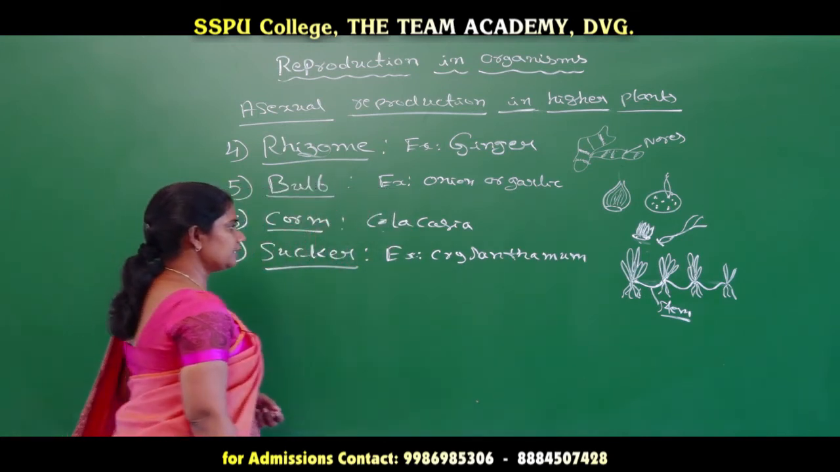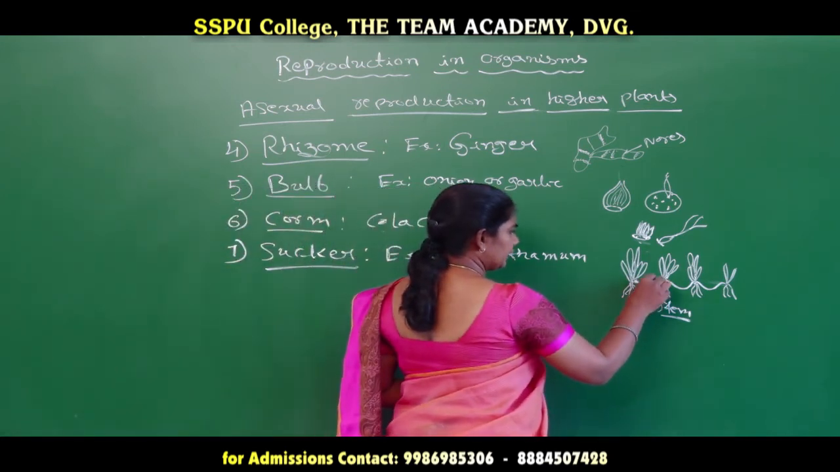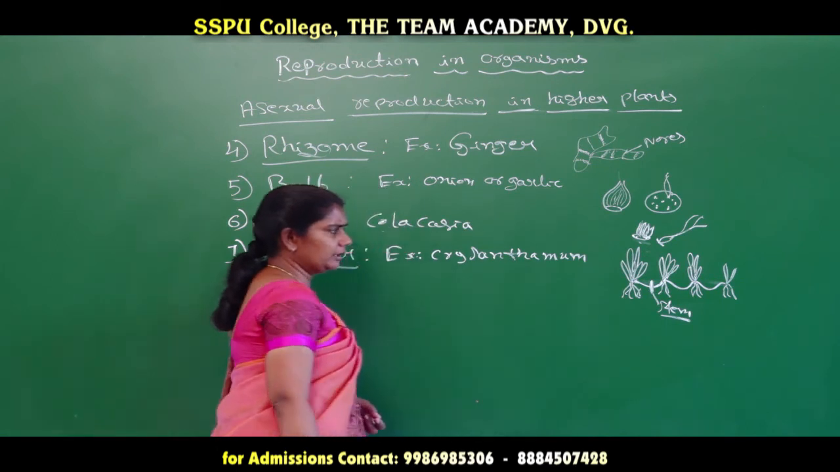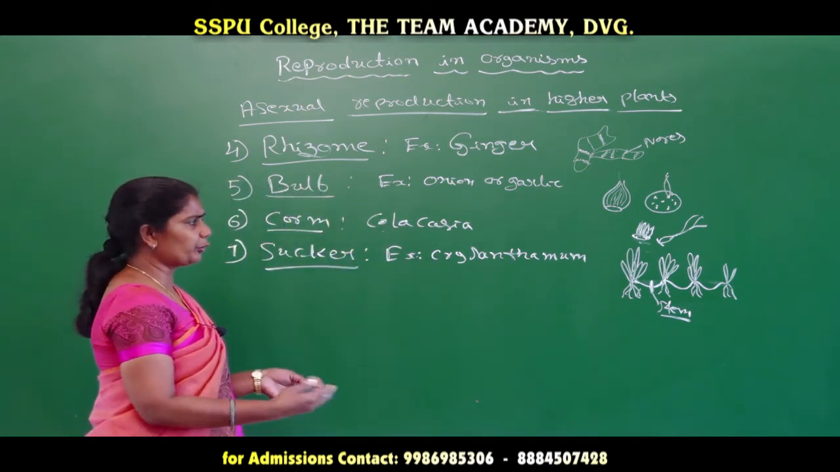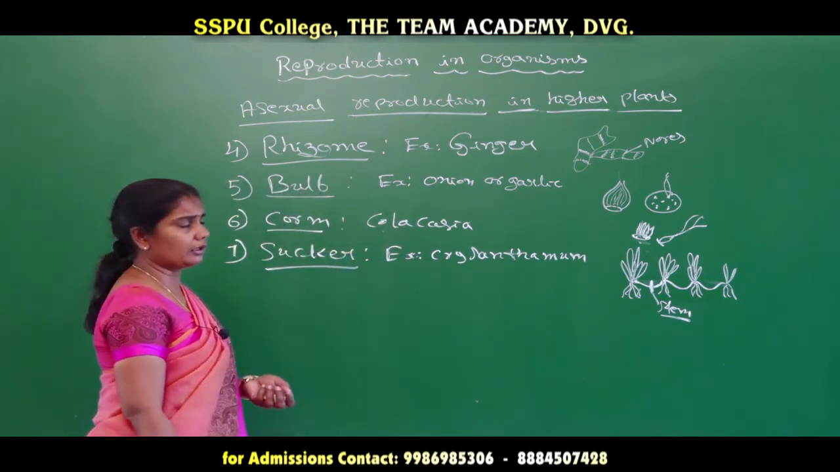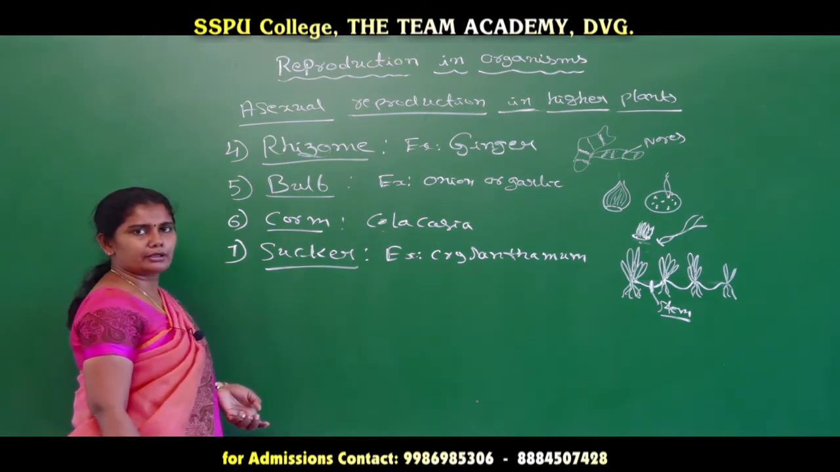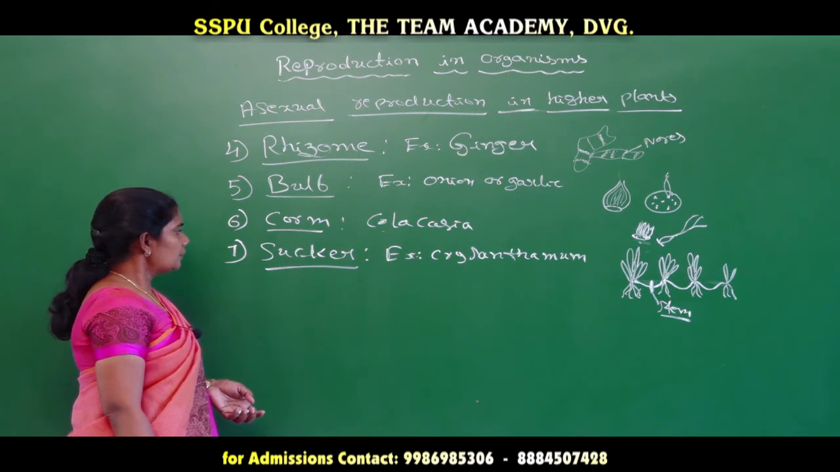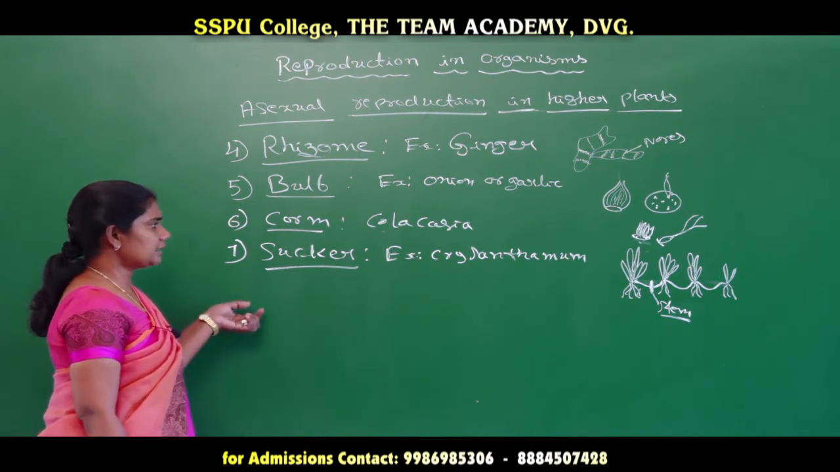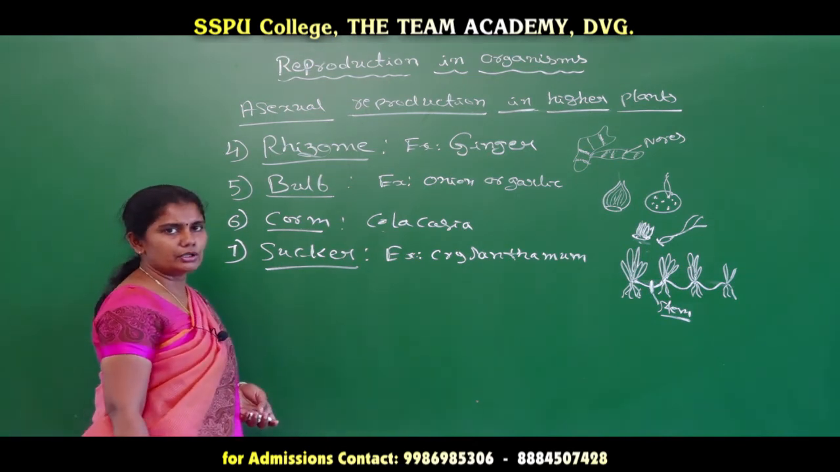If we cut this particularly in the middle of the internode, then we can separate and propagate that particular cut part of the plant, and we can grow the new plant in a new region also. So the sucker, that is chrysanthemum, is also one of the vegetative structures.